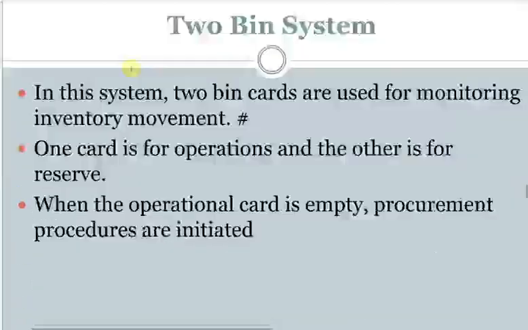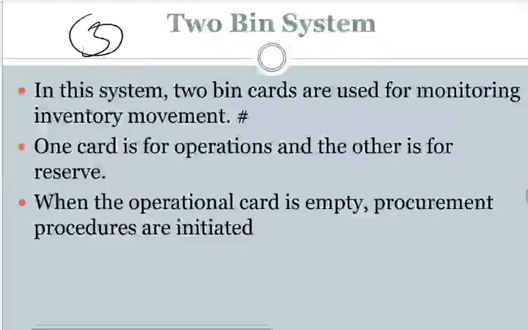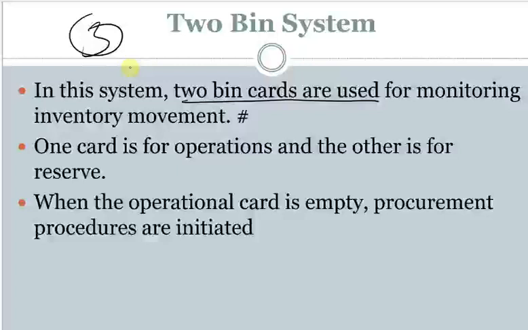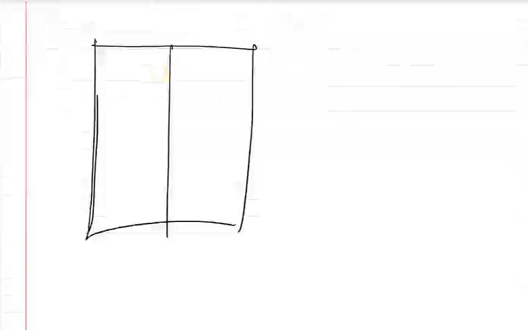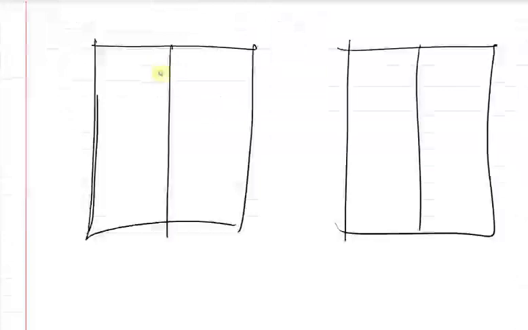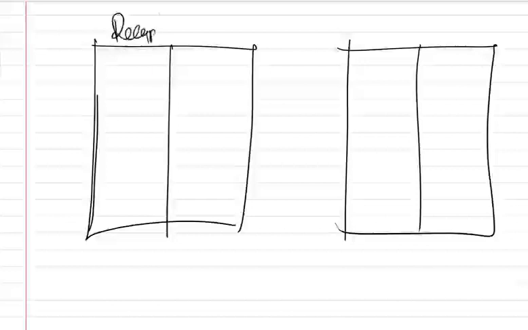So let's talk about another system known as the two bin card system. In this system, two bin cards are used for monitoring inventory movement. We talked about a bin card and how it looks. A bin card records receipts and issues. So you have two bin cards like that. Here you're recording receipts, here issues, and your balance section as well.